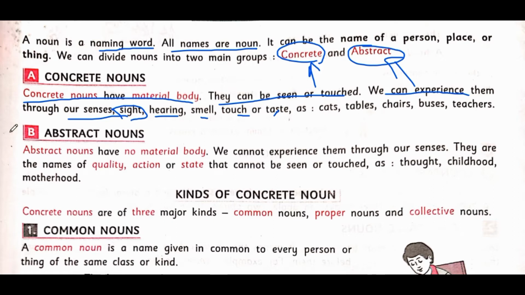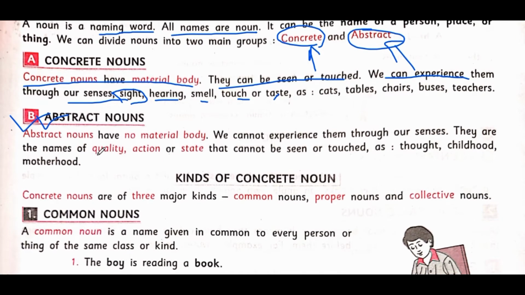Now let us understand the meaning of abstract noun. I already explained the meaning of abstract noun. Abstract nouns have no material body. For example, happiness. We can only feel it, right? But we cannot touch it. We cannot see it. So abstract nouns have no material body.